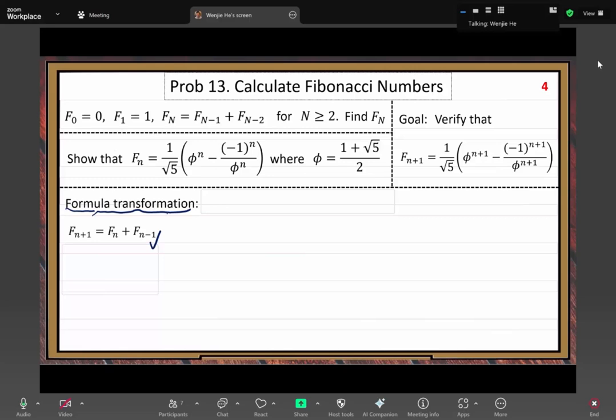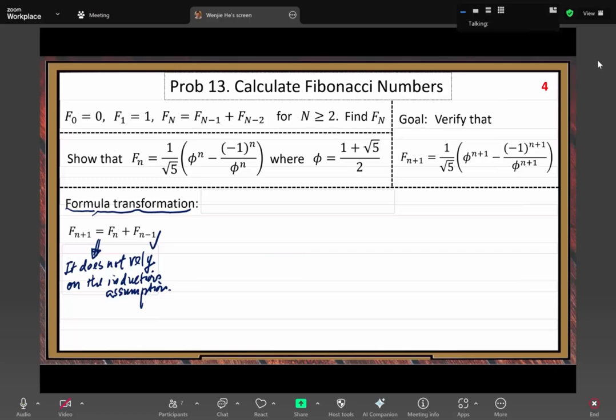But this recurrence relation does not rely on the induction assumption. That means we can always apply it, without any limit. That's the nice thing.